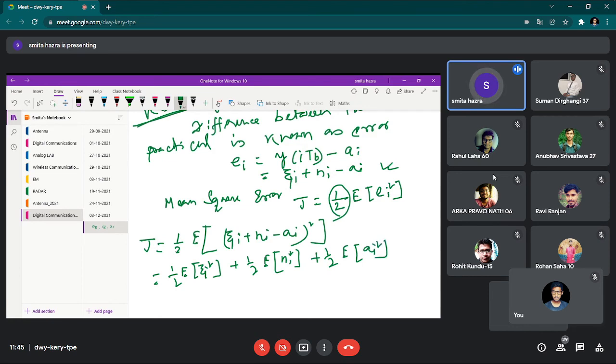Then we will write the product term, and for the product term the 2 factor will cancel by this half, so that will not create any problem. Zeta i ni, then the 2 factor will come with the negative sign because this one is negative. Zeta i ai minus expectation of ni ai.